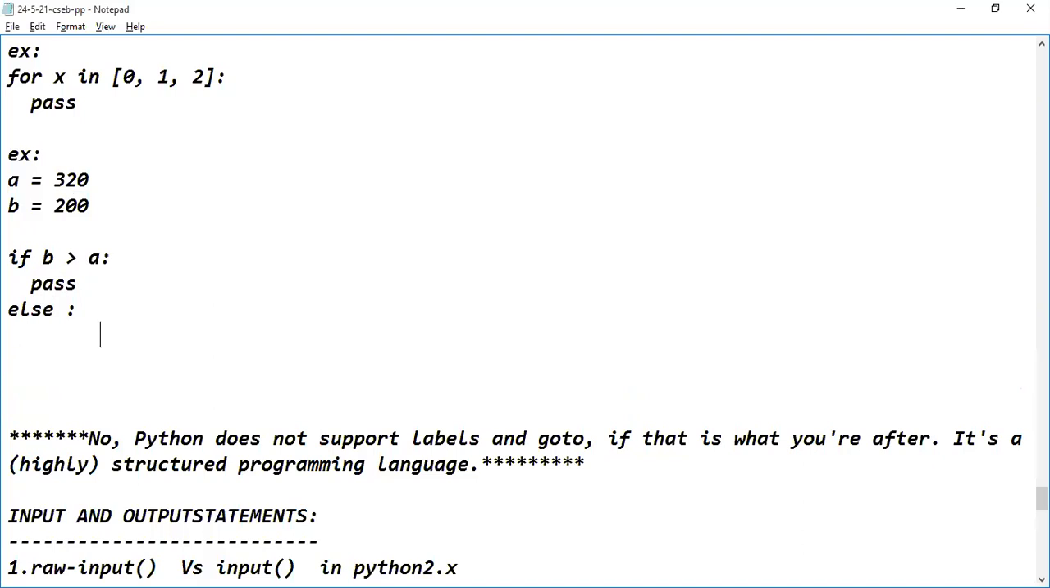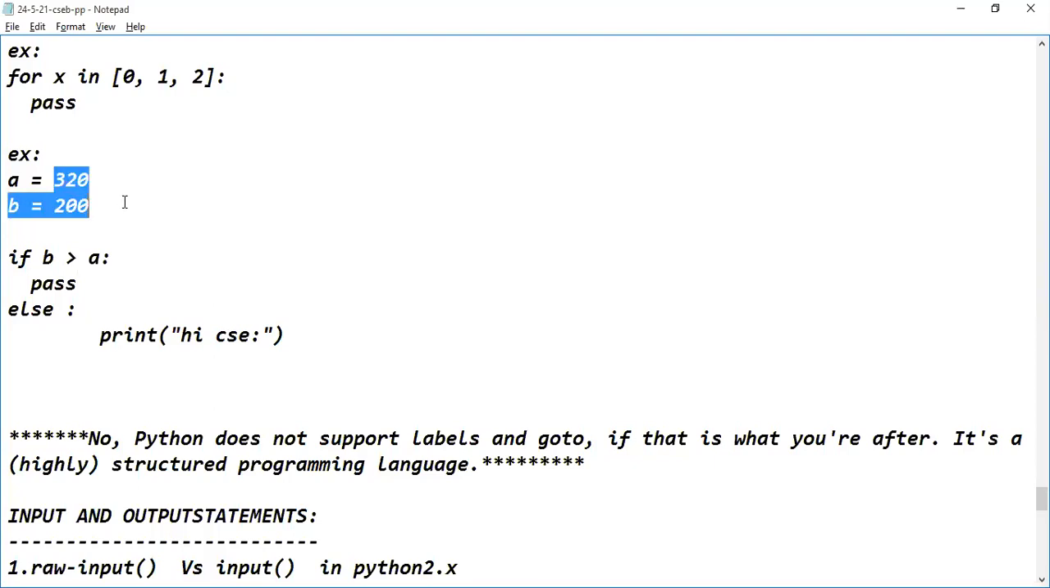Here I'm writing print, and within the print I'm giving a message: Hi, CSC. So if B is greater than A, nothing should happen. Else means, if A is greater than B, what has to be displayed? Hi, CSC should be displayed.